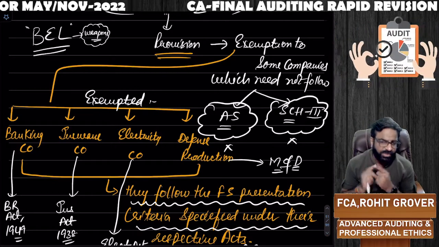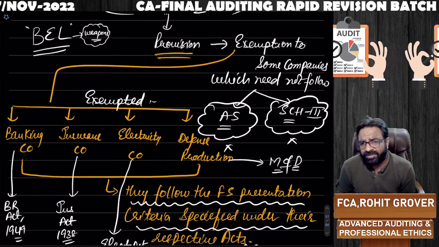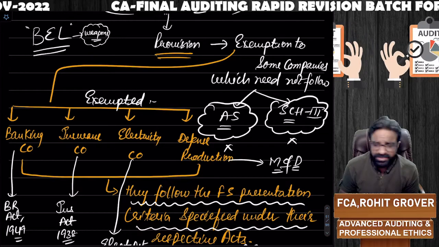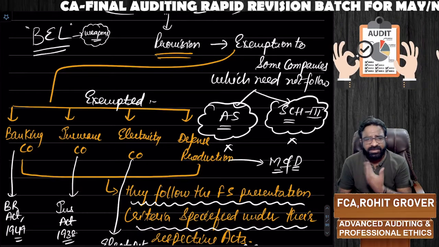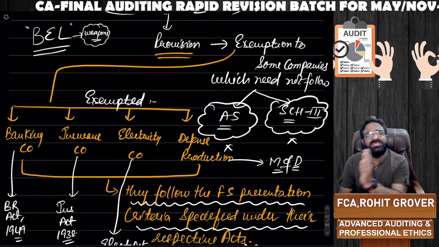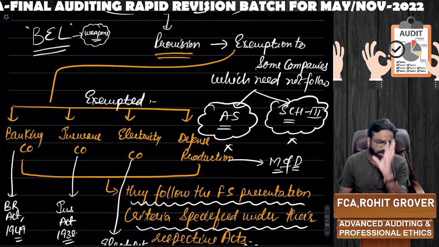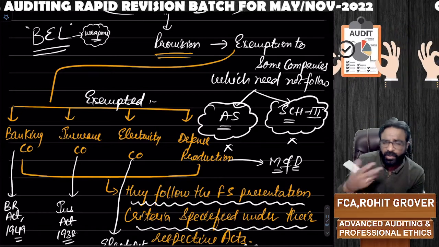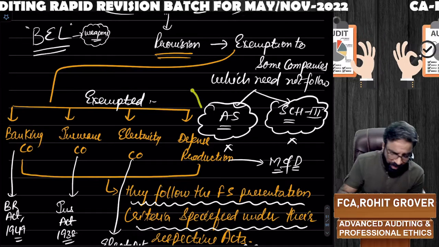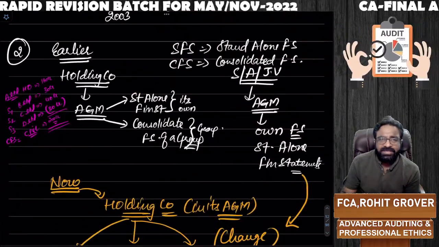Defense production goods, like BEL, Bharat Electronics Limited, which is into the manufacturing of gunpowder, guns and tanks and all. So you are exempted from section number 129 and Schedule 3 requirement because you will follow the financial statements format of your respective acts as you are the regulatory companies. Right or wrong? Next point.